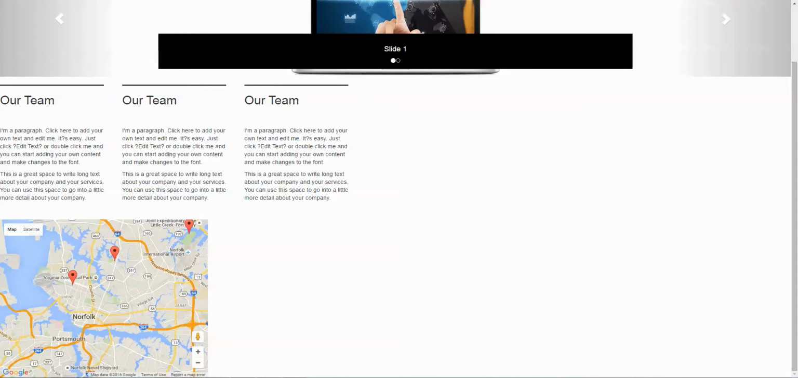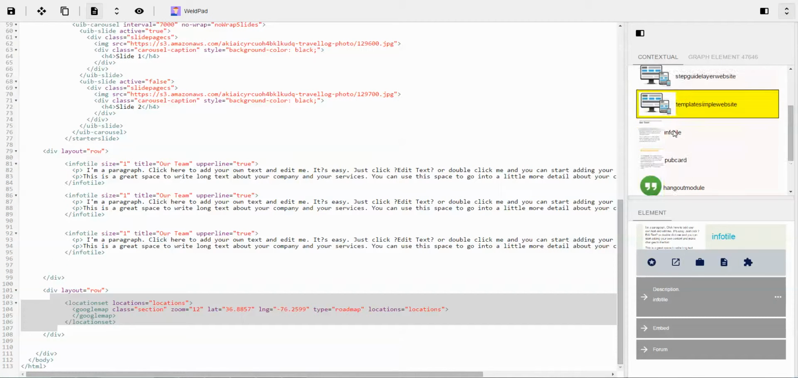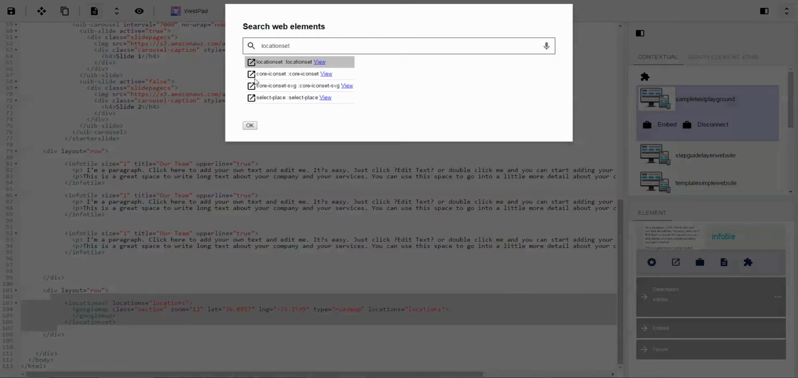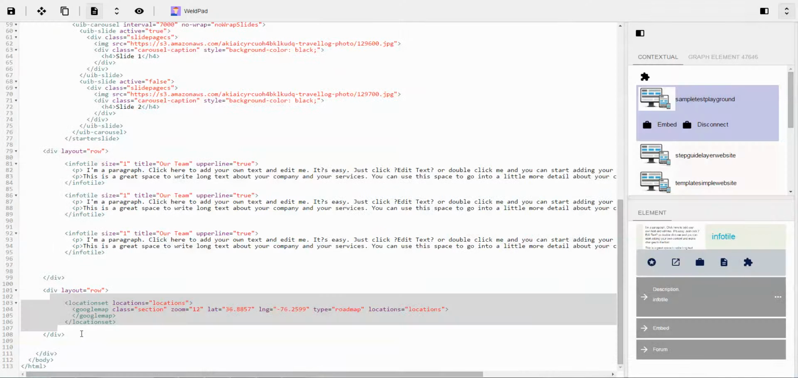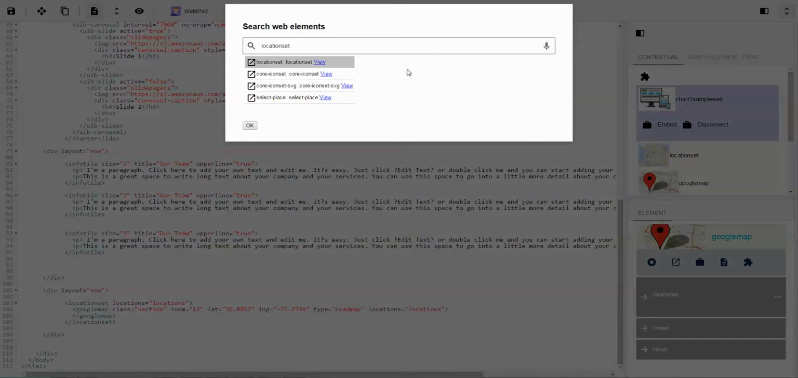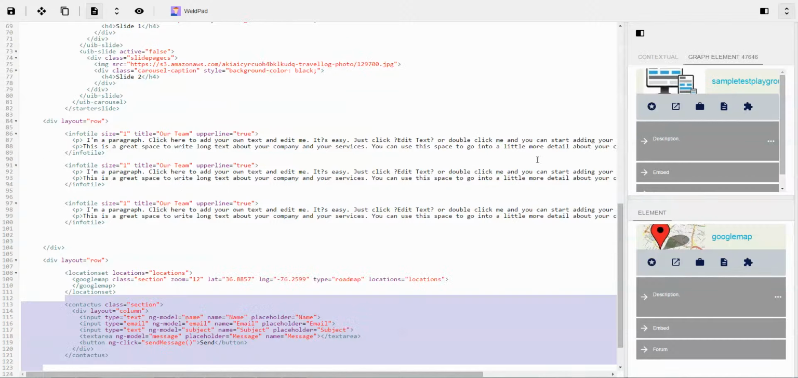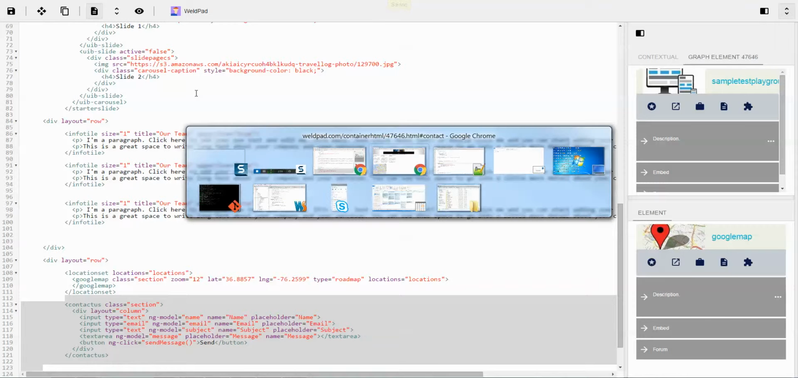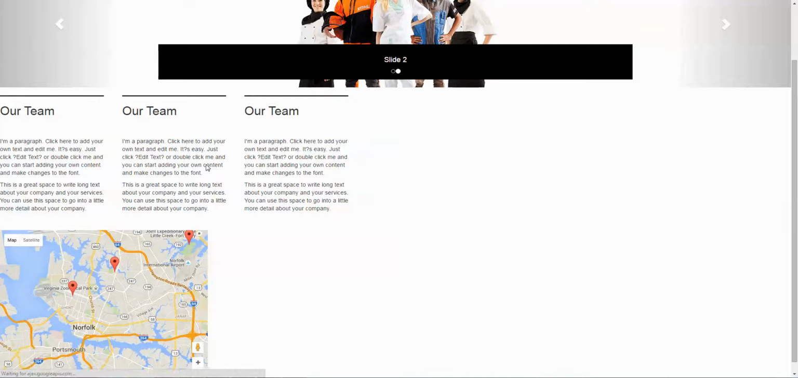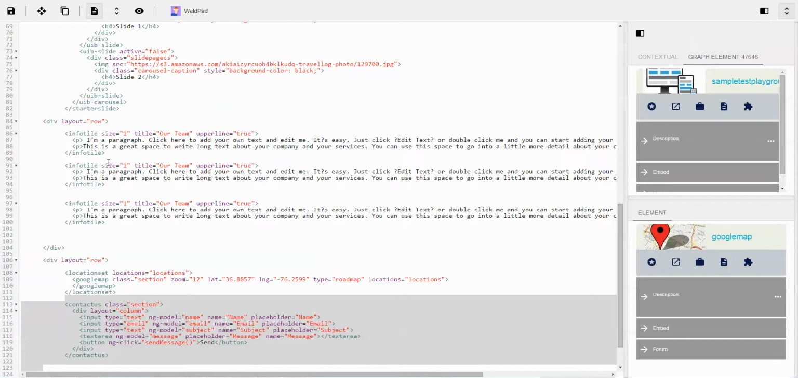And now let's add contact us. We'll add it here, the contact us. Let's embed it. Let's save it. And now we've got contact us. Amazing. Now let's arrange the page a little bit.